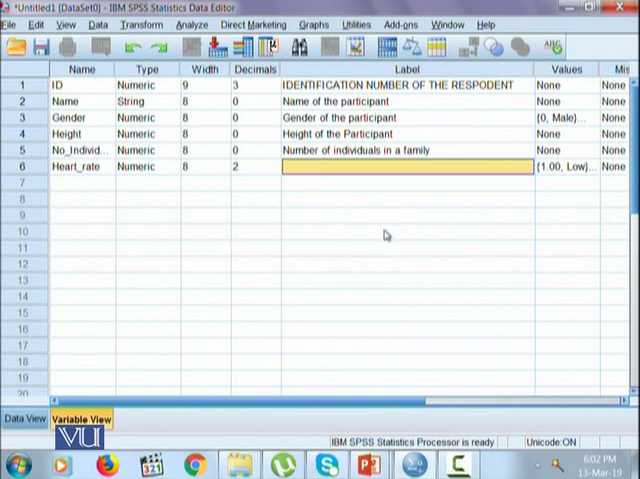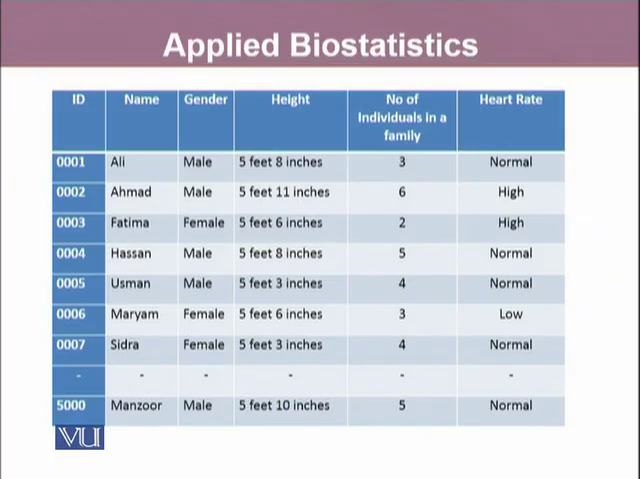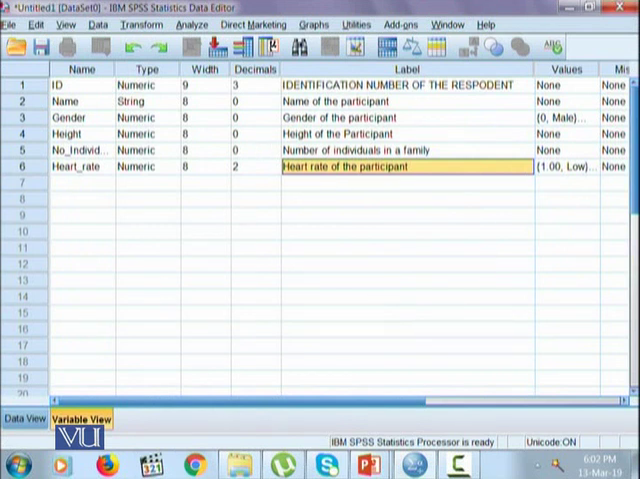The label of this variable is heart rate of the participant. Heart rate of the participant is considered as normal, high, or low, which will be coded 1, 2, or 3. So it doesn't require decimal places, so we will also make its decimal places 0. And hence, you will see the change coming here.